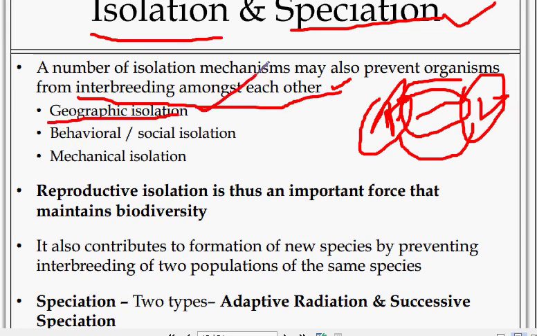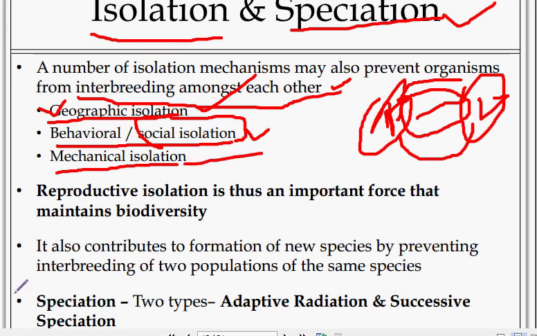For example, African tribals. Another example is social isolation, where there is a caste system, and people of one caste will marry only within that caste. Geographical means place differences. Mechanical isolation is where mechanical changes occur that result in isolation.